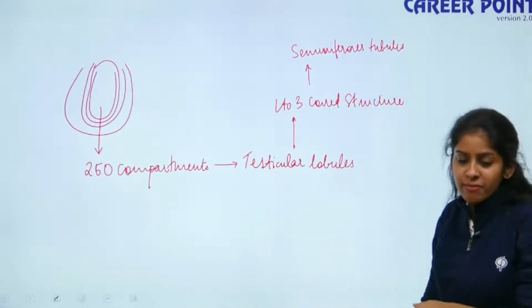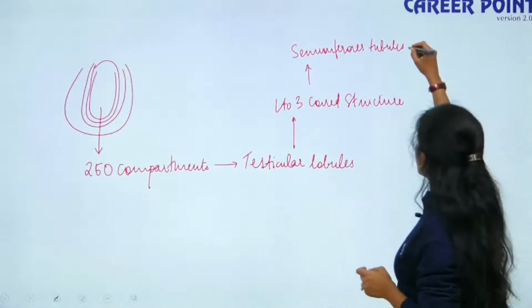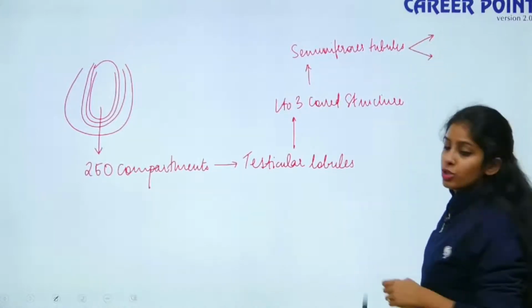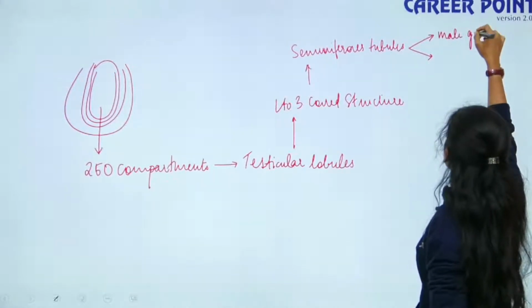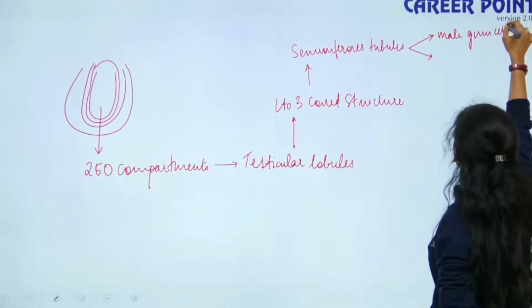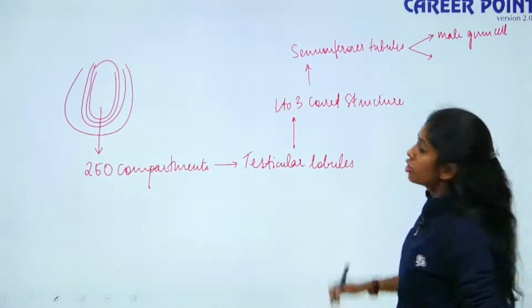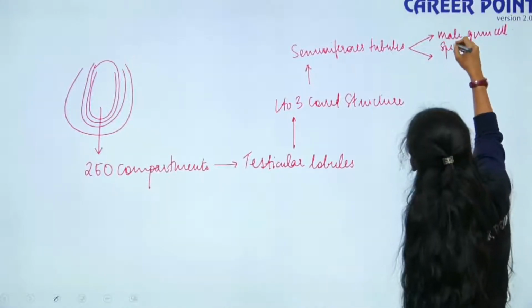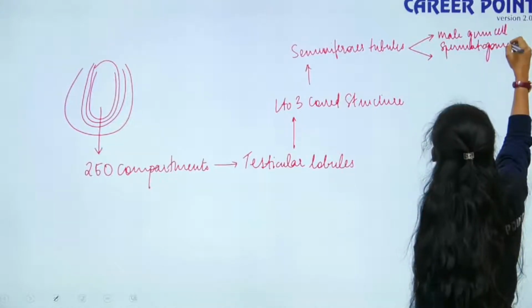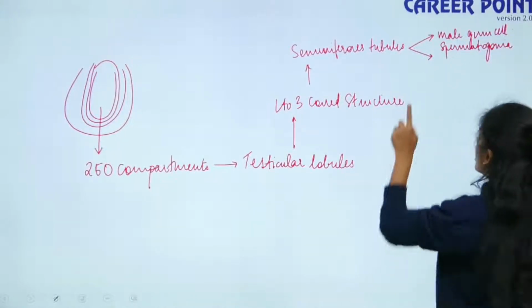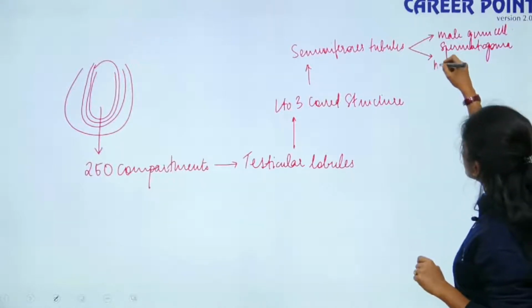These seminiferous tubules have 2 cells present within them. The first one is the male germ cell, which is also known as spermatogonia. The next one is your nurse cells